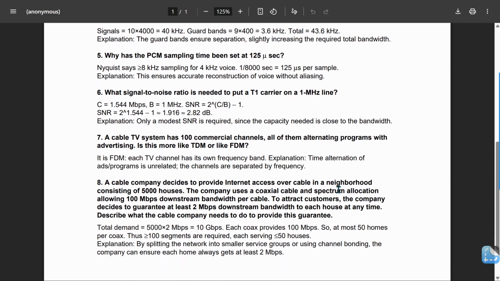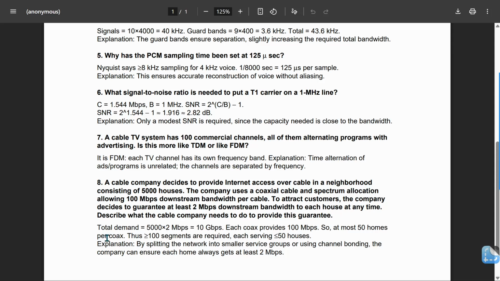Now coming to the last problem, which is the eighth problem. A cable company decides to provide internet access over cable in a neighborhood consisting of 5000 houses. The company uses a coaxial cable and spectrum allocation allowing 100 Mbps downstream bandwidth per cable. To attract customers, the company decides to guarantee at least 3 Mbps downstream bandwidth to each house at any time. We need to describe what the cable company needs to do to provide this guarantee.